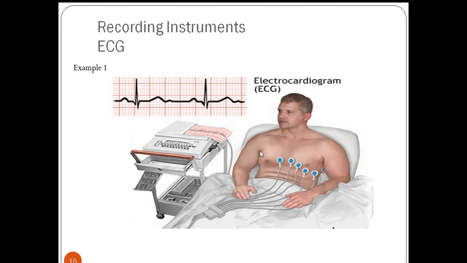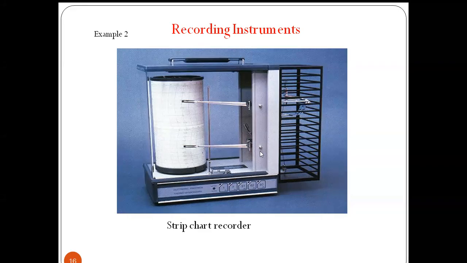If we see the picture clearly, the printer will continuously record in the form of pulses of the existing output. Next example for this recording type instrument is this strip chart recorder. This is also one of the recording type instruments.